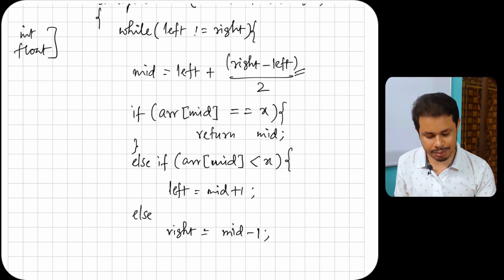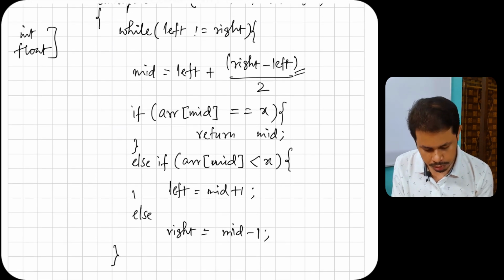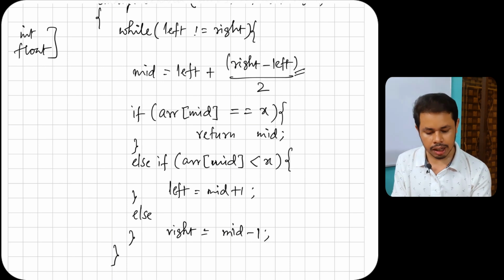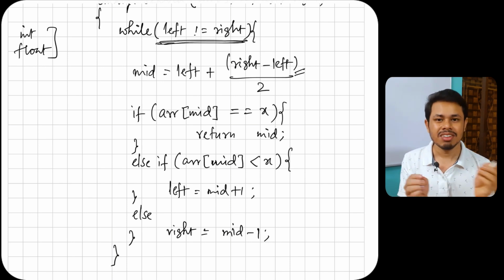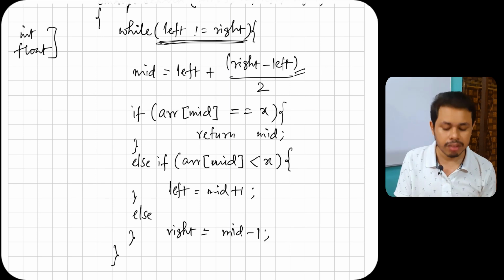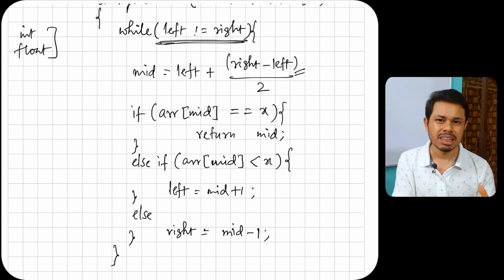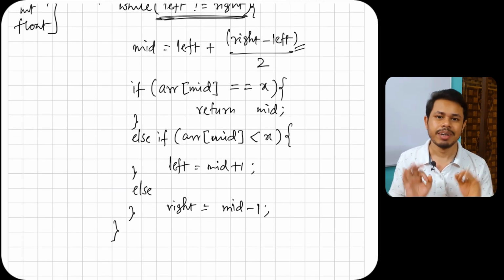So this is the simple binary search algorithm, and we have to run this loop until left not equal to right. If left equal to right, that means we are merging in a single element, and if that element is not our required element, we return -1 or some negative value to indicate that we have not found that particular element.